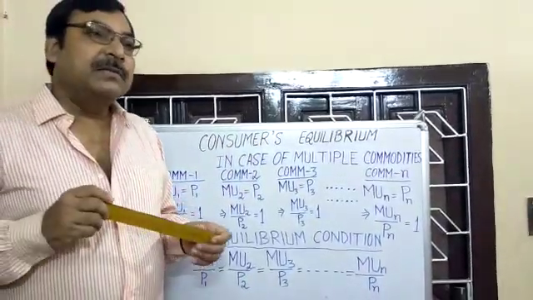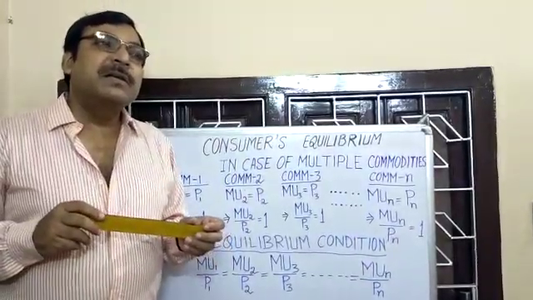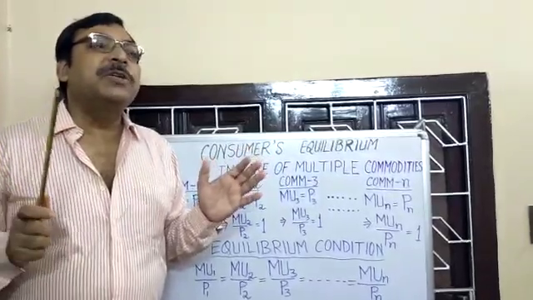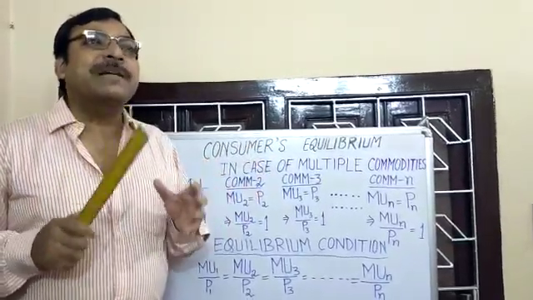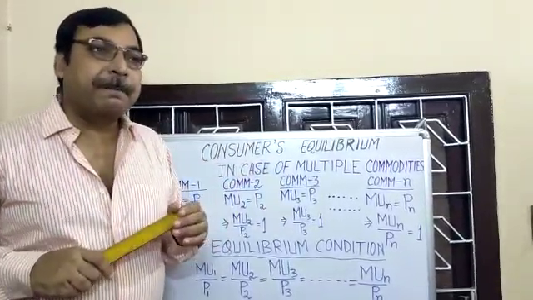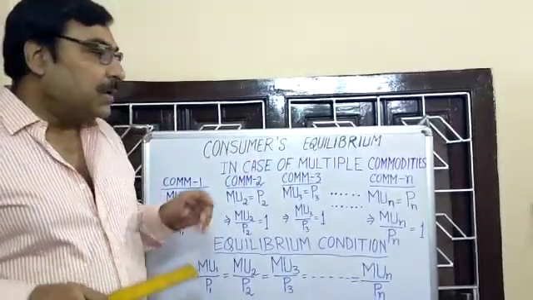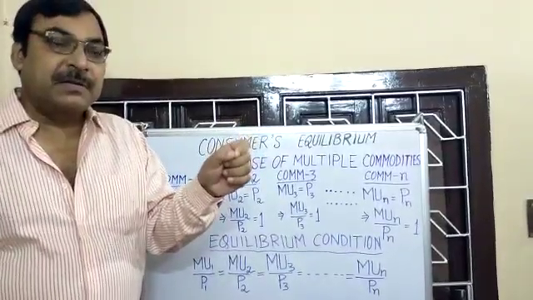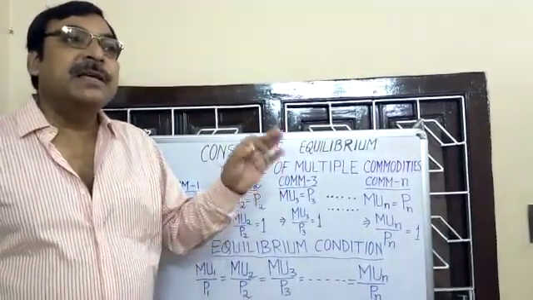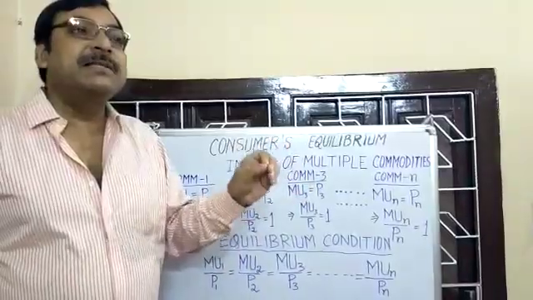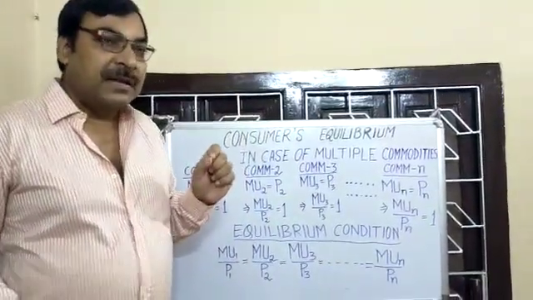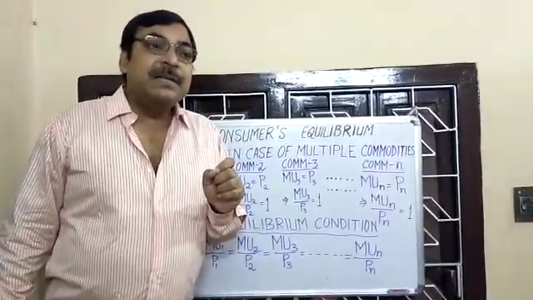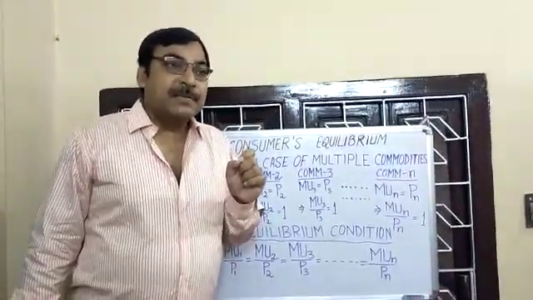Assumption number 1: the consumer is assumed to be a rational consumer. His motive is to maximize his satisfaction. Number 2: Marshall used some cardinal numbers to measure utility. Here, utility is measured by cardinal numbers. Number 3: marginal utility of money is assumed to be constant.